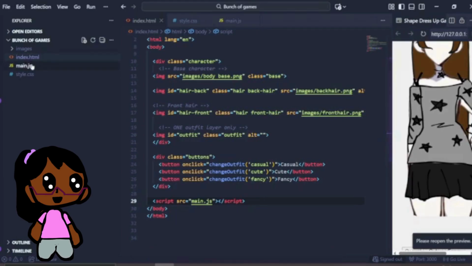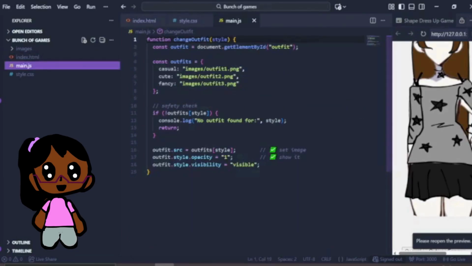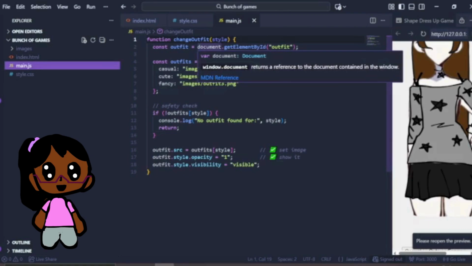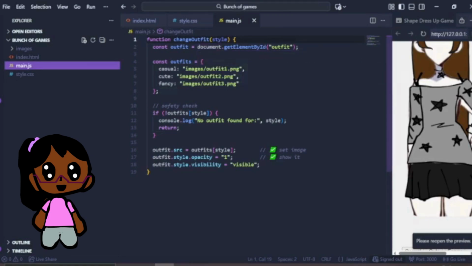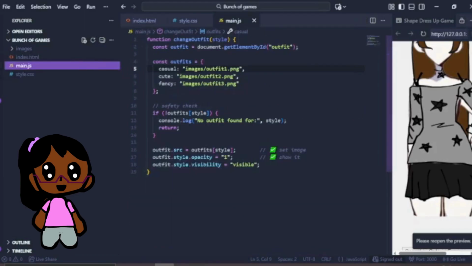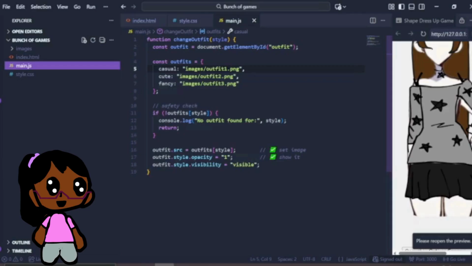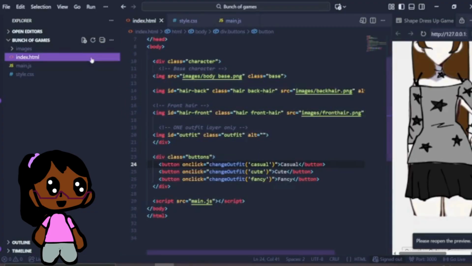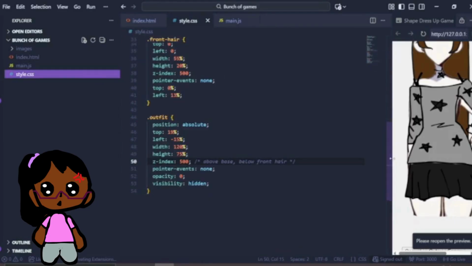Now we can go over to our main.js, change outfit, and it's the style. Now we have the chain outfit, and then we have casual, which was the name of the change outfit in the first one, to be the first image. And there's a big difference between capital letters in PNG and smaller letters in PNG.